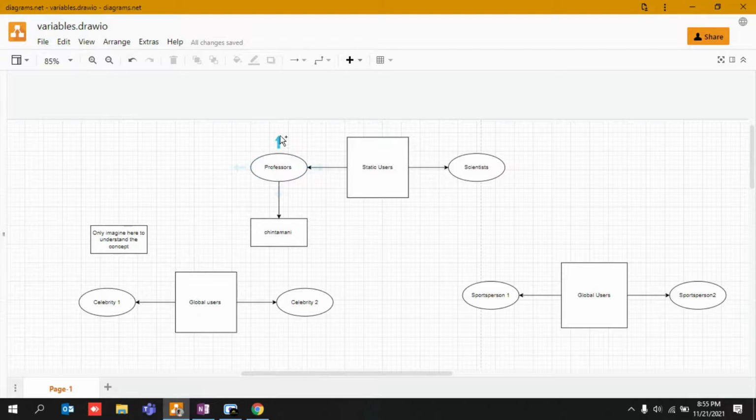These static people were having some job. These are already professors, high-earning salaried people. Scientists are getting tons of money, billions of dollars. Professors are also earning lakhs of money, right?